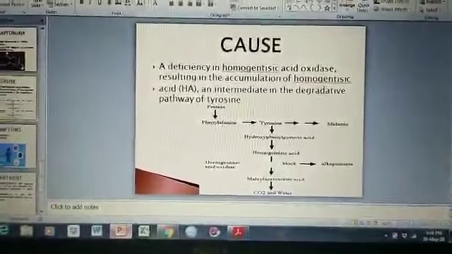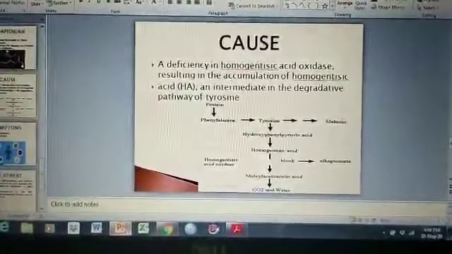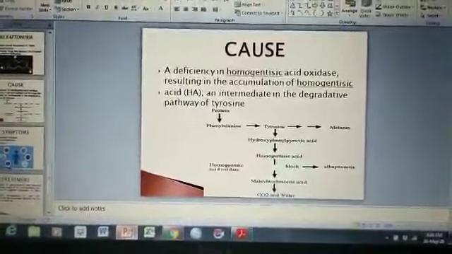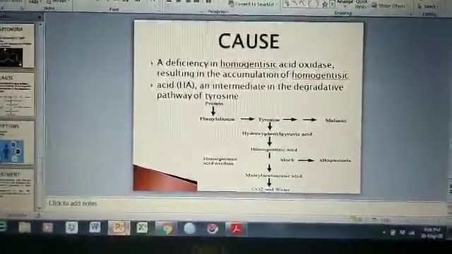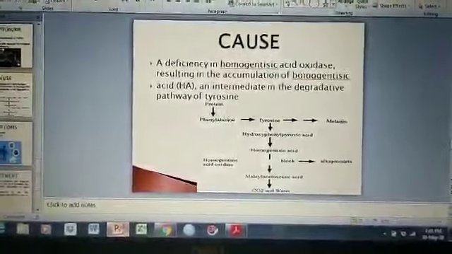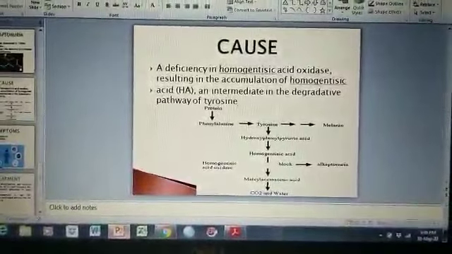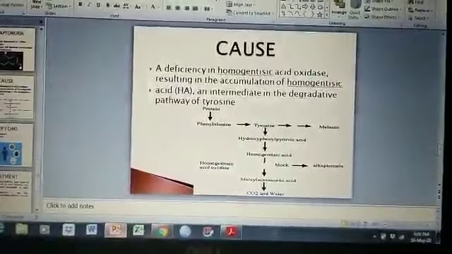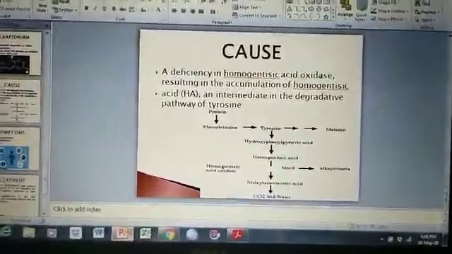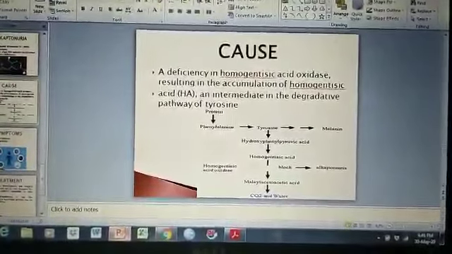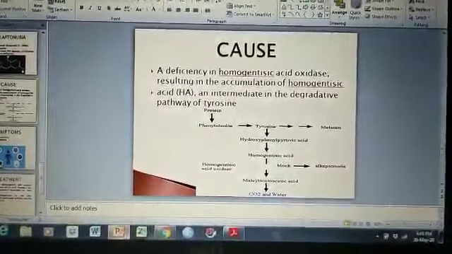Mutation in this gene means the enzyme cannot be produced efficiently, due to which the breakdown of phenylalanine and tyrosine suffers, and homogentisic acid accumulates.